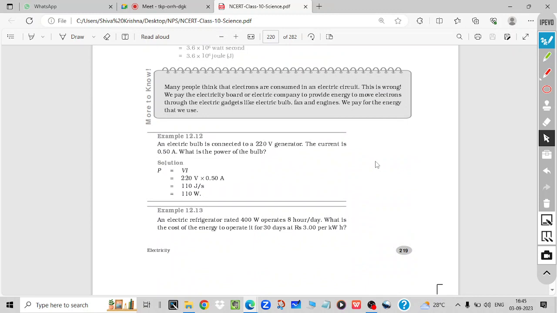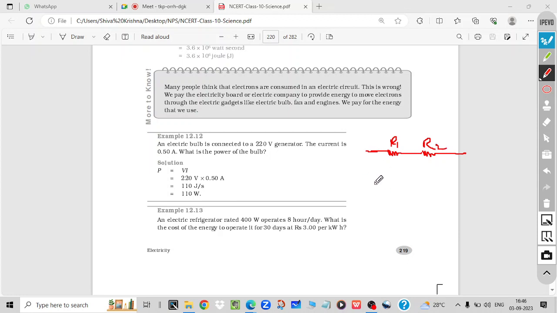Sir, in which case will there be more heat, in series or in parallel? Yes, sir. What is your question? Suppose you have 2 resistances. If you combine them in series, R1 and R2, then the resistance will increase.